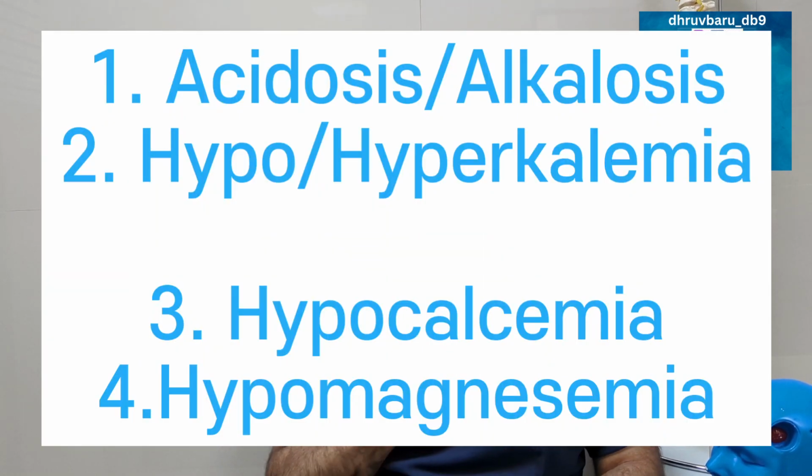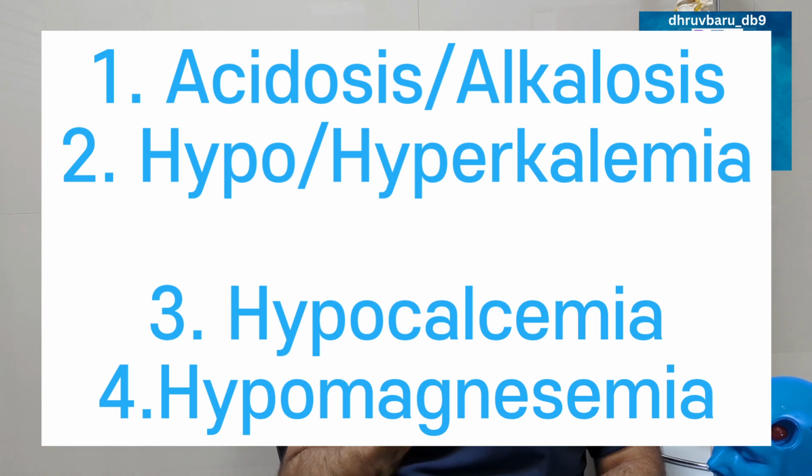So massive blood transfusion comes with a lot of complications, and the frequently asked in MCQ is hypo and hyper. So let me tell you a trick. All hypo and hyper can be seen in massive blood transfusion except. So if you know the mechanism, it becomes easy. Hypo and hyperkalemia both are seen. Metabolic acidosis and alkalosis both are seen. But only one is hypo, and that is calcium.